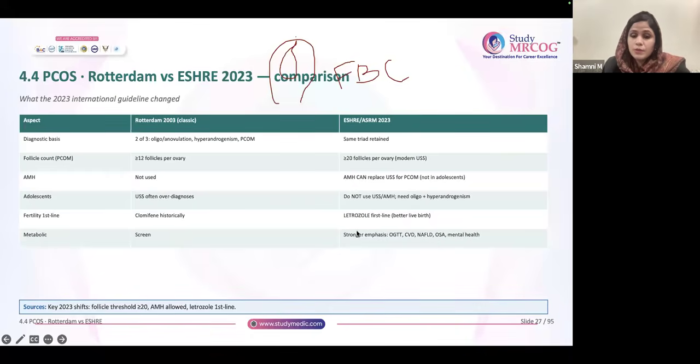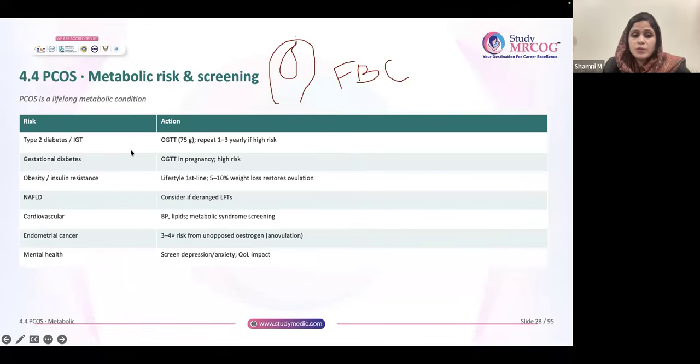OGTT often comes, so that is also important. And OGTT generally we repeat annually, and sometimes 3-yearly also. These patients are more prone to get GDM, so OGTT in pregnancy is also done. If at all obesity or insulin resistance is there, first line is always weight reduction, lifestyle modification. That is the first line.